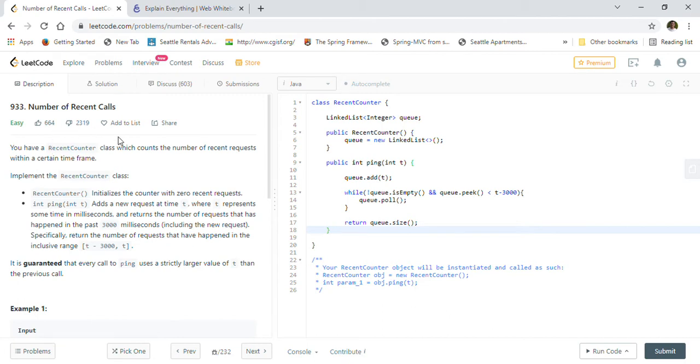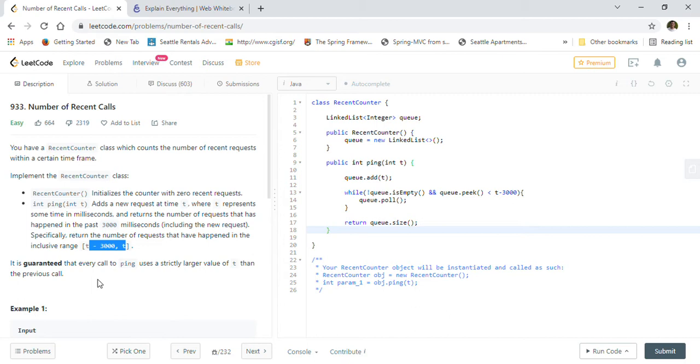So let's look into the description of this problem. You have a recent counter class which counts the number of recent requests within a certain time frame. Implement the recent counter class such that recent counter initializes the counter with 0 recent requests. So this is the constructor. Then int ping(t) adds a new request at time t, where t represents some time in milliseconds, and returns the number of requests that have happened in the past 3000 milliseconds, including the new request. Specifically, return the number of requests that have happened in the inclusive range of t minus 3000 to t. It is guaranteed that every call to ping uses a strictly larger value of t than the previous call.